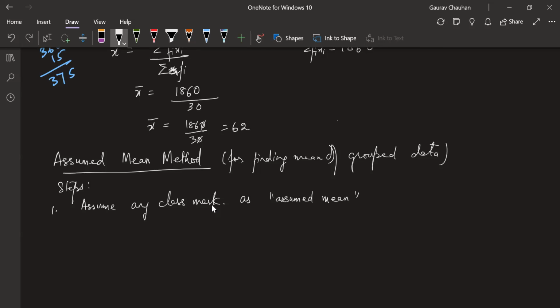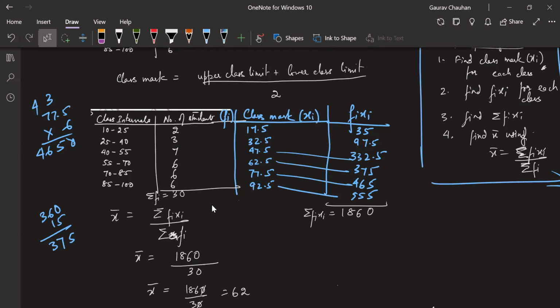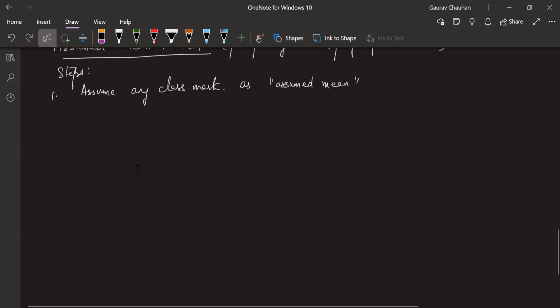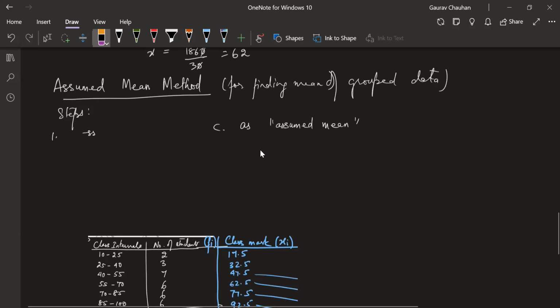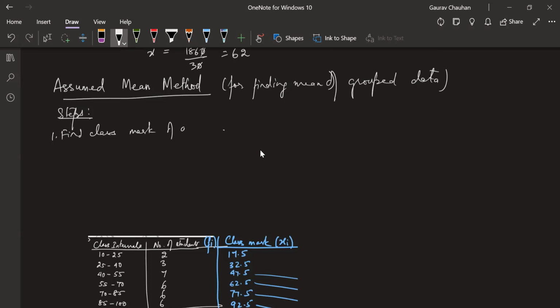I'll do that along with this so that you follow. First, obviously, you have to find the class mark, so actually you should write that step also. Let me do that. I'll copy this here. Yes, please be quick. Of course, this is not the first step. The first step is find class mark of all classes. This is already done, so I'm not doing that here. Class mark is xi. Find class mark xi of all classes.